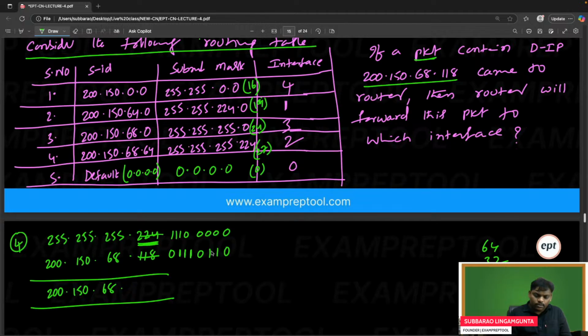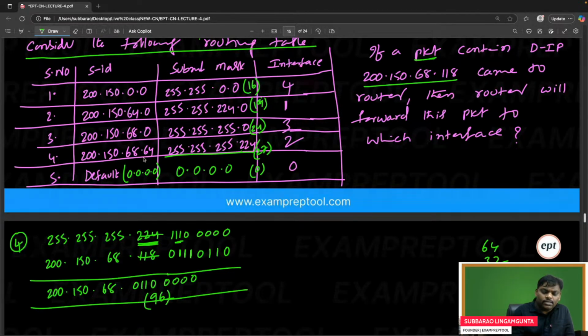Yeah, perfect. Now if you do the AND operation properly, the answer is going to be, I think, the second and third ones are matching, the remaining will not match. So it is going to be 0110 followed by all zeros, which goes to 64 plus 32, which is 96. This will go to 96. So I did it directly with the fourth one. It is giving 96, but it should be 64. So this has failed. The fourth one has failed.